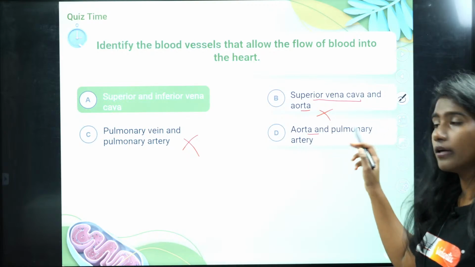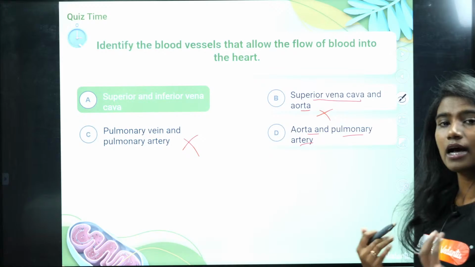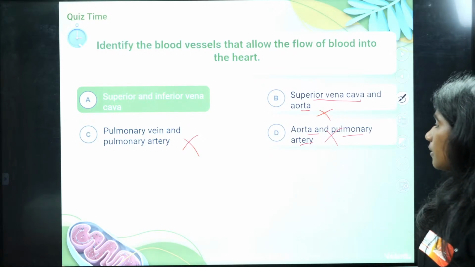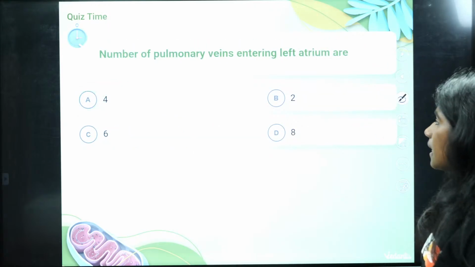Aorta takes blood out, and pulmonary artery also takes deoxygenated blood away from the heart, right? So even this is not the right answer. Therefore, option A is the right answer. Fine, clear with that? Okay.